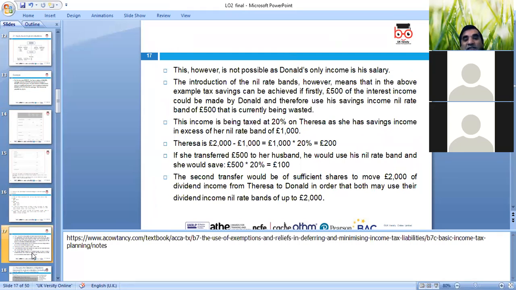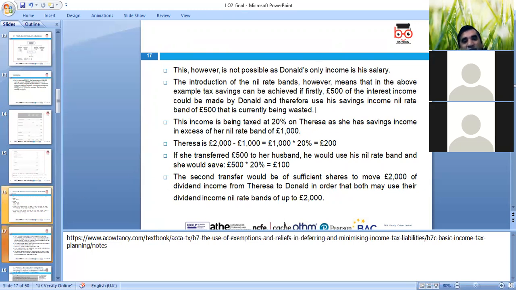Here we've been given further information. This, however, is not possible, as Donald's only income is a salary. If he had interest income, then we could say, why not move the money towards Teresa, so she will pay the basic rate. With the introduction of the nil rate band, however, the above tax saving can be achieved. Firstly, 500 of interest income could be made by Donald, and therefore use his savings income nil band of 500 that is currently being wasted, because he is also a basic rate taxpayer.